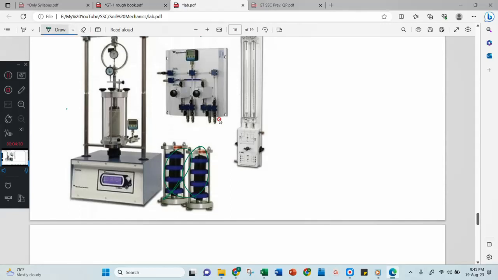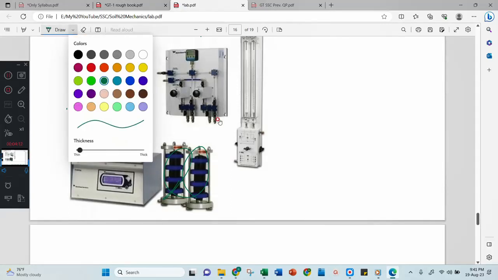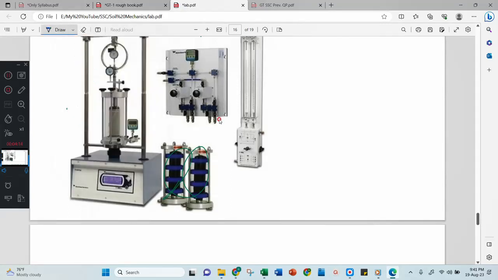Cell pressure is not there. Very good. Because the word itself is there, unconfined. Confined means tightening. You are just tightening the soil in all directions. That is called confining. But here you don't have this confinement. Therefore, the cell will not be there, and cell pressure will not be there. Only the plate will be there here.